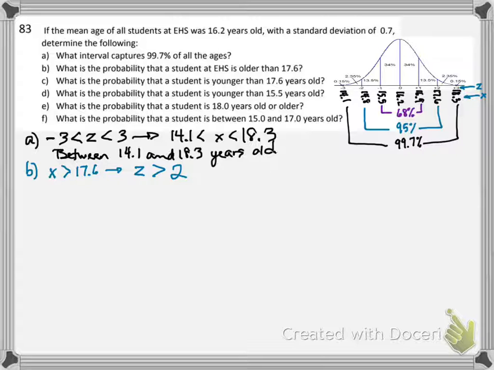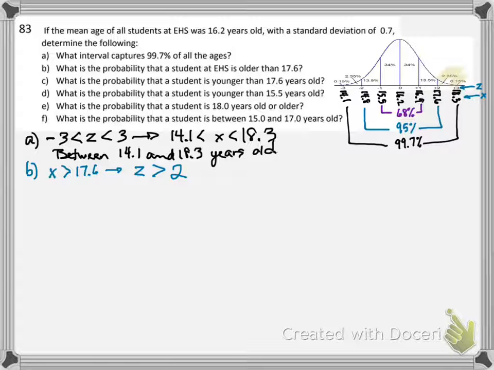So I'm looking up here, and I really want to know what's greater than, which means what's to the right from my positive 2. Greater than positive 2, I'm looking at this and this.